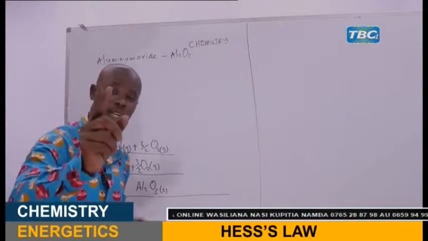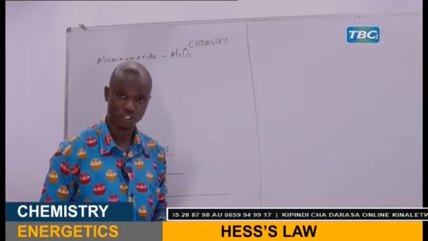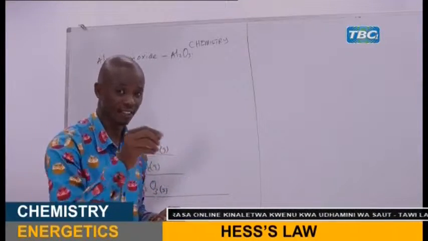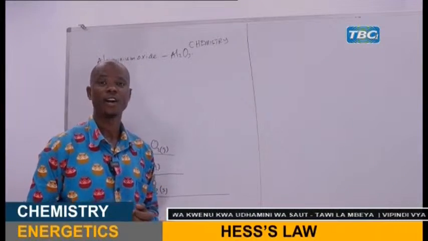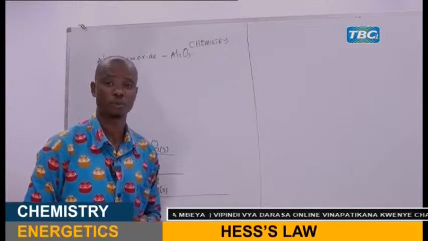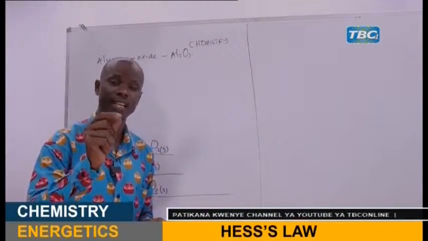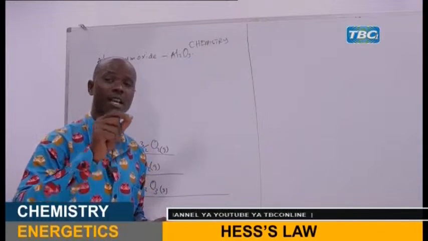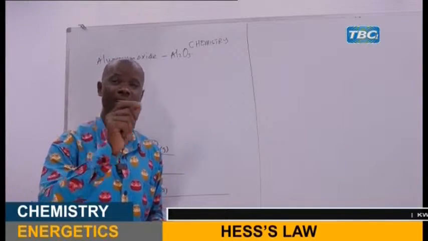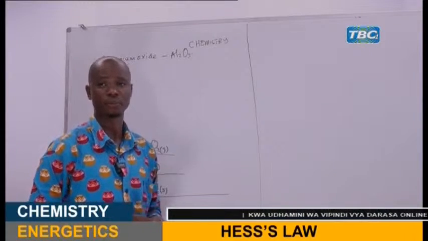Now, because I said that aluminium will lose 3 electrons, losing 3 electrons is a stepwise process. 3 electrons can't be lost at once. No. One after another. So we have the first ionization energy. That means the first electron is removed from a gaseous aluminium atom. We have the second ionization energy. That means the second electron is removed from a gaseous aluminium ion. We have the third ionization energy. That means the third electron is removed from an aluminium dipositive ion.